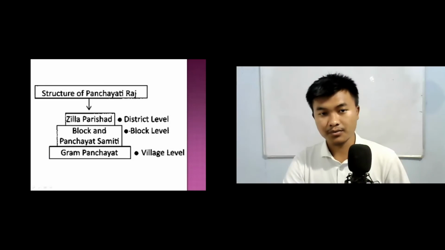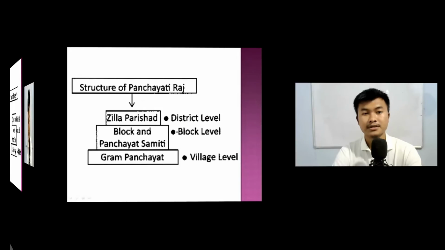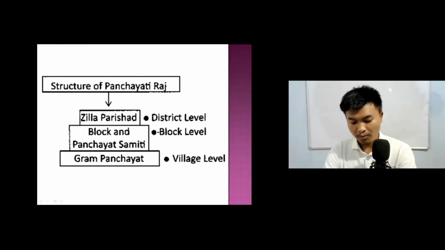Let us see what the village panchayat or the structure of the Panchayati Raj is. Panchayati Raj is a popular name of the rural local government, and it works at three levels. That is the village level, block level, and district level. The village level is also known as gram panchayat, the block level as panchayat samiti, and lastly the district level, that is the jila parishad.